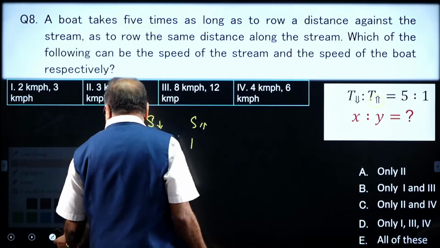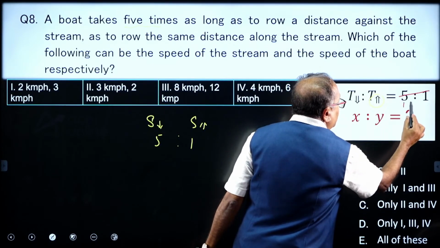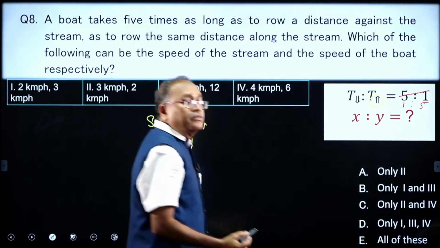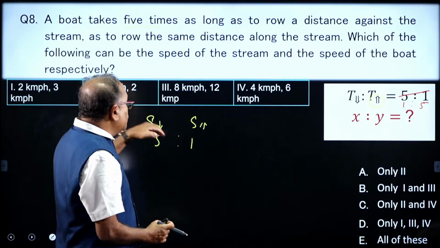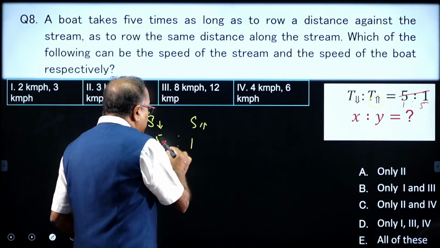I wrongly mentioned this ratio. This ratio is actually given as 1:5. Therefore, the downstream to upstream speed ratio will be 5:1. So this is 5x.